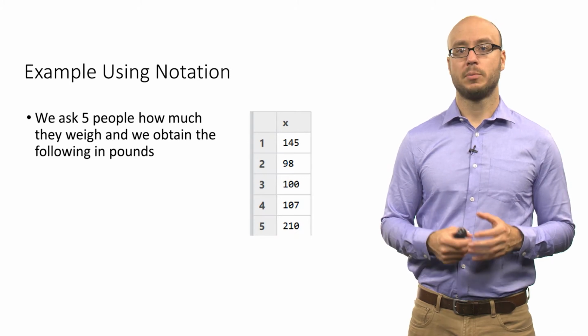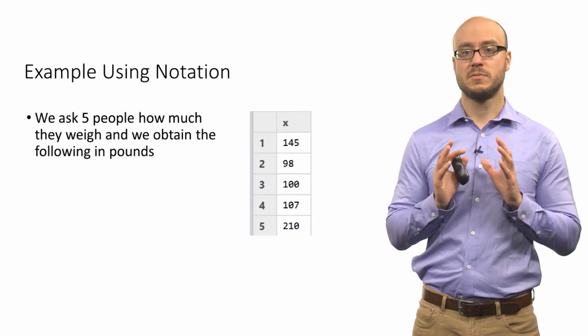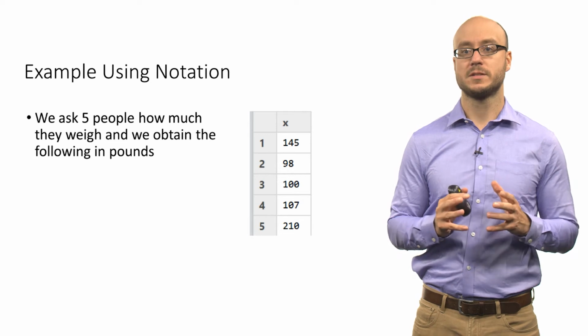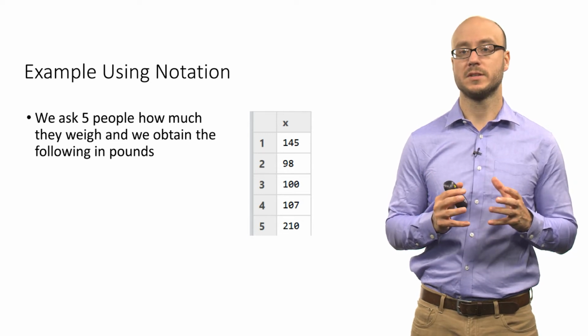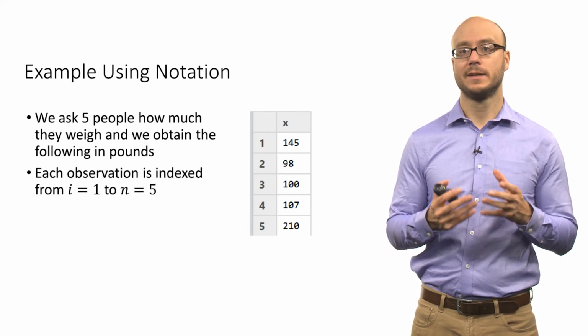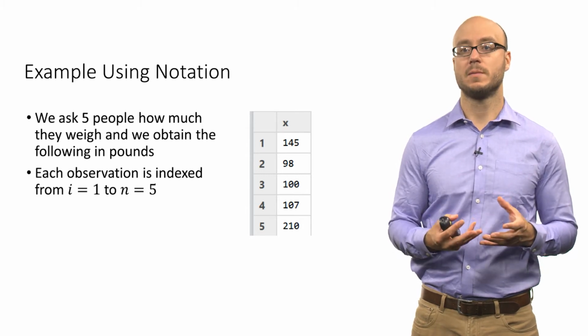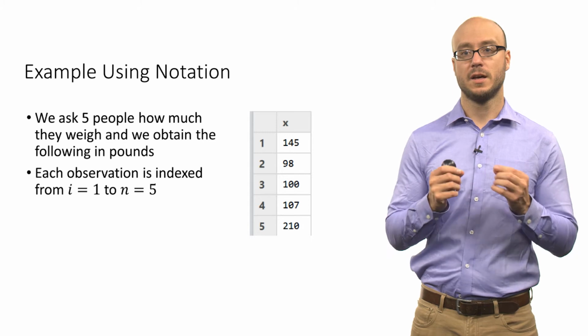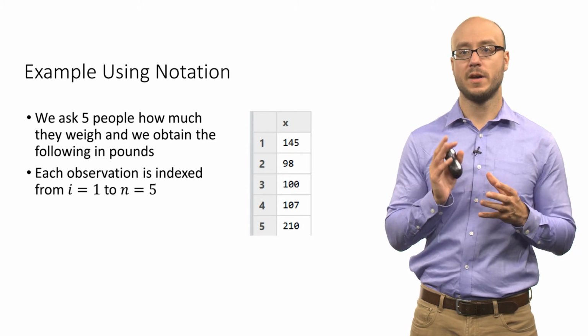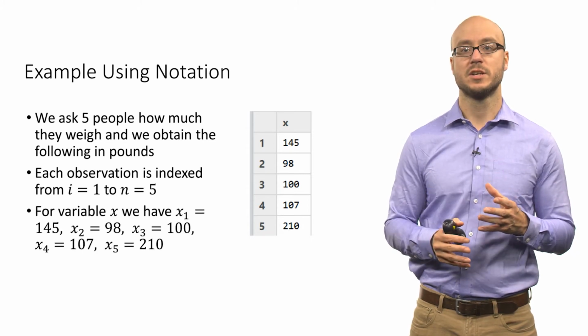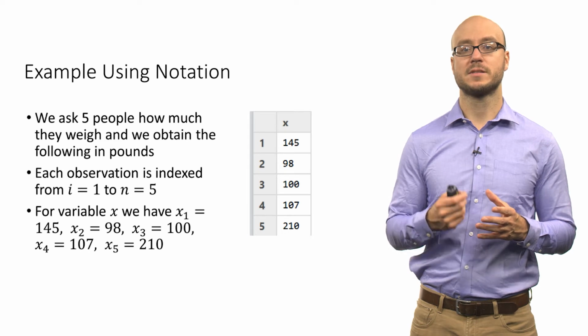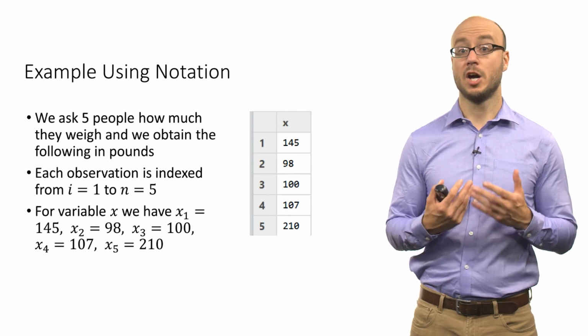So here's an example of using this notation. In some sense we've already covered this, but I think it's useful to talk about it again. If you have this small data set of 5 rows, or 5 observations, it's useful to index these observations. The observation x subscript 1 is simply 145.